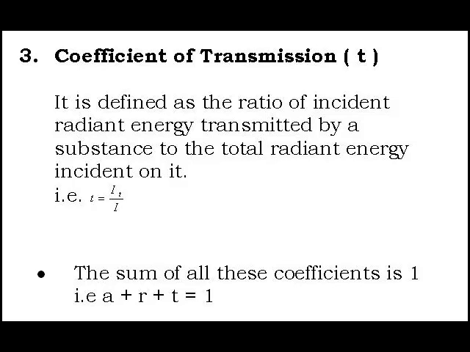Coefficient of transmission T is defined as the ratio of incident radiant energy transmitted by a substance to the total incident radiant energy. Hence, if IT is the incident radiant energy transmitted by the substance, then coefficient of transmission T is IT upon I. It can be proved that the sum of all these coefficients is 1. That is, A plus R plus T is equal to 1.